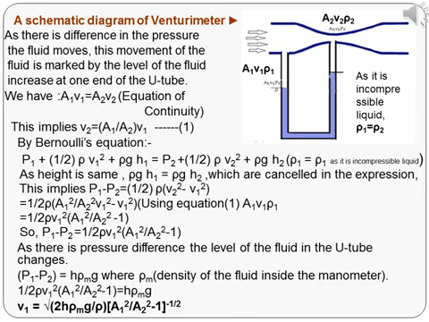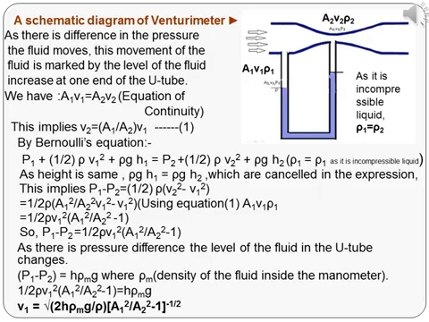By using the expression 1, we can write the expression for P1 minus P2 as P1 minus P2 is equal to 1 by 2 into rho into A1 square by A2 square into V1 square minus V1 square. As V1 square is common, we can write the expression as P1 minus P2 is equal to 1 by 2 into rho into V1 square into A1 by A2 the whole square minus 1.